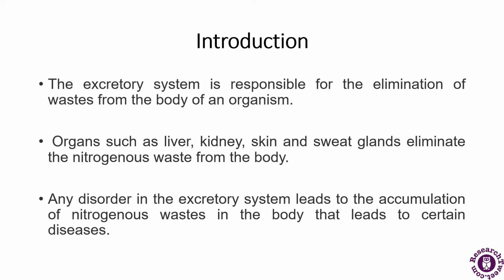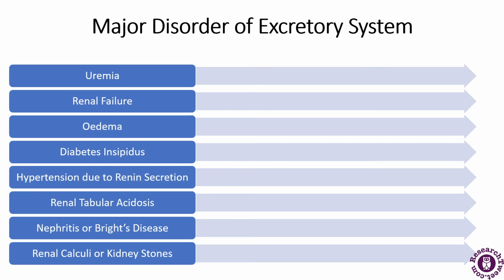So there is a list of excretory system disorders, that are uremia, renal failure, edema, diabetes insipidus, hypertension due to renin secretion, then renal tubular acidosis, Bright's disease, or a kidney stone. So these are all the disorders of the excretory system. We will be discussing each of these disorders in detail. So first we will be studying uremia.